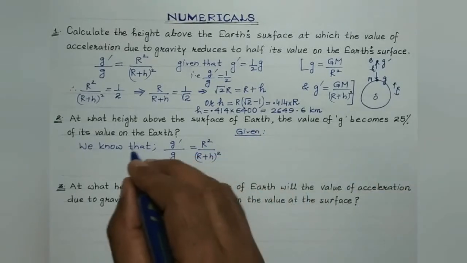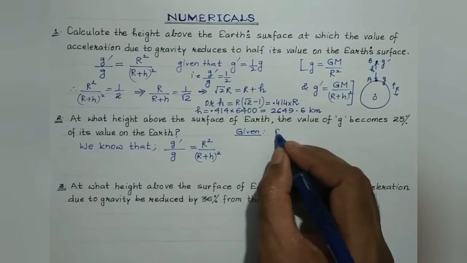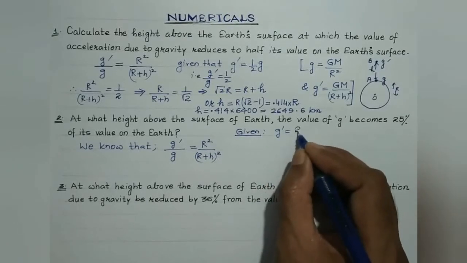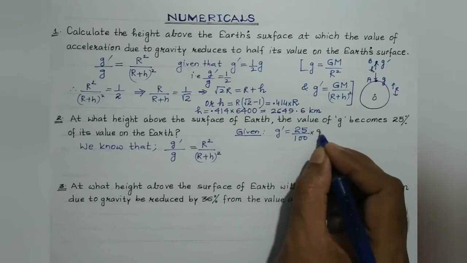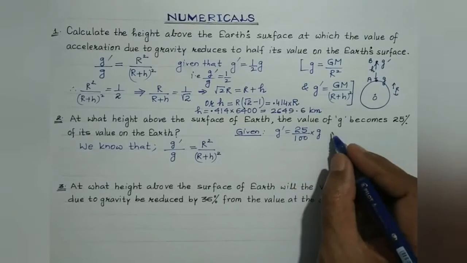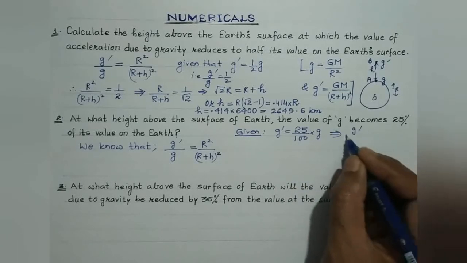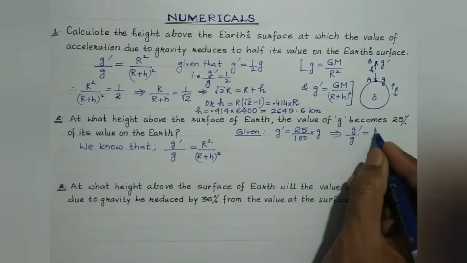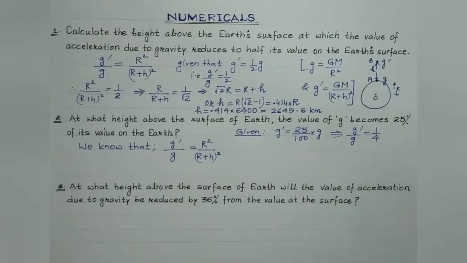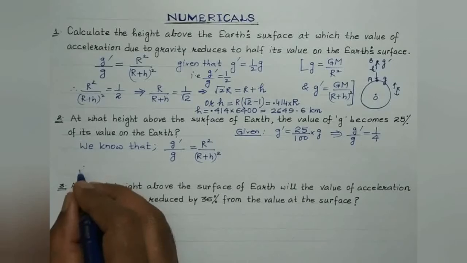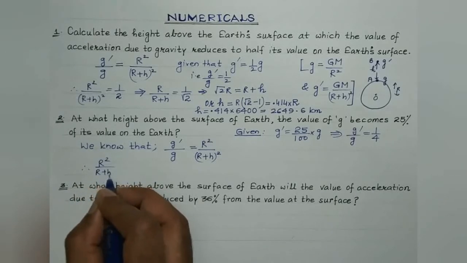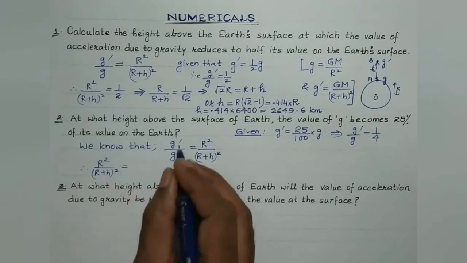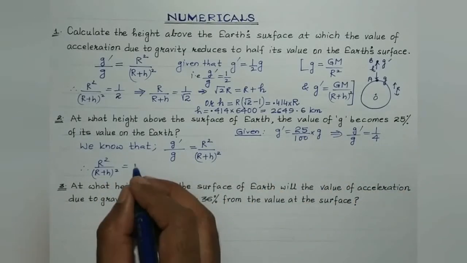Now here it is given that the value of g becomes 25% of its value on the Earth's surface. That is, g dash is given to be 25%, means 25 by 100 into g. 25 by 100 is 1 by 4. So g dash by g is equal to 1 by 4. Therefore, students, r square divided by r plus h whole square, and g dash by g is given to be 25%, that is 1 by 4,